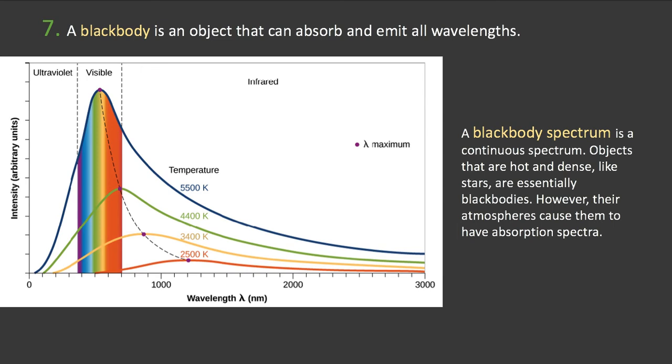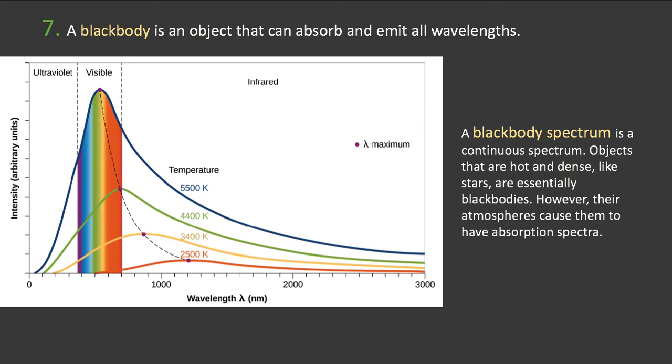All right, number 7. A black body is an object that can absorb and emit all wavelengths. So this one is basically a definition of what type of thing produces a continuous spectrum. And I bring it up because the term is sort of counterintuitive. You're probably familiar with the idea that if it's a hot day, you'll wear a white t-shirt instead of a black t-shirt, right? Maybe if it's a cool day, you'd go the other way. And that's because the black t-shirt is going to absorb all the sunlight that hits it, and the white t-shirt's going to reflect it. So they sort of do opposite things to the sunlight.